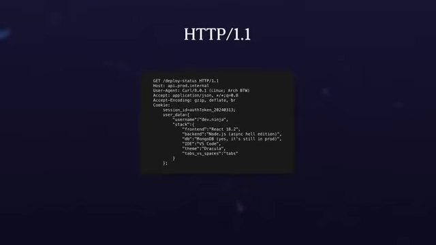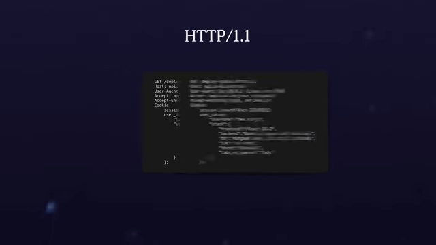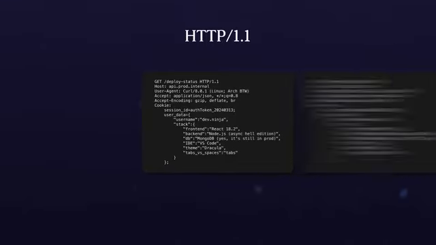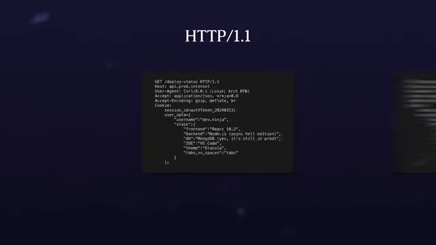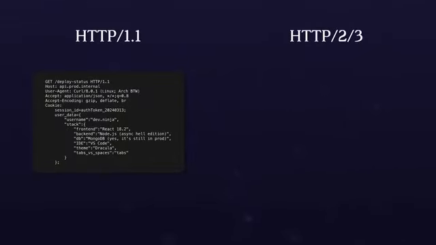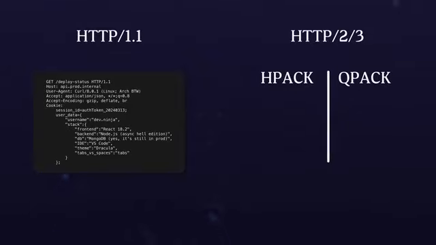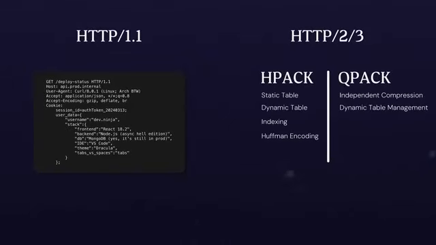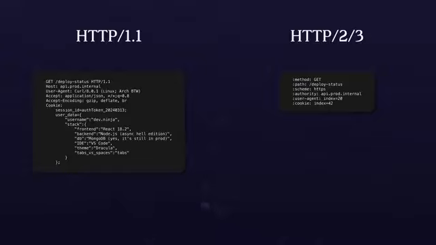In HTTP 1.1, we still send headers, but we send the same headers every time. Potentially you're sending really large cookies, or maybe you're sending all those different things that are all the same every single request. With HTTP 2 and 3, there's something called HPACK and QPACK, which allow you to take the same reoccurring headers and actually shrink them down to, say, a couple bytes. This could be beneficial considering how big some of these headers can get.